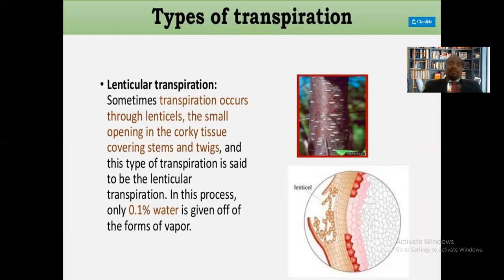You can see here on the stem, there are some dotted structures. This is the internal structure of that particular layer, and this is the lenticel, a small part. The water loss or transpiration occurs through the lenticels, which are small openings in the cork tissue. This type of water loss is called lenticular transpiration, isn't it?